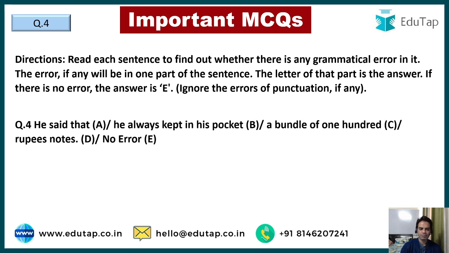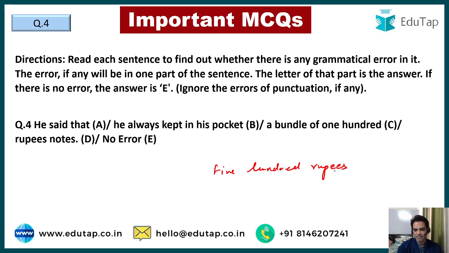Moving on to question number 4. He said that he always kept in his pocket a bundle of 100 rupees notes. Guys, this is a very basic question. If I say 500 rupees, that is absolutely correct.